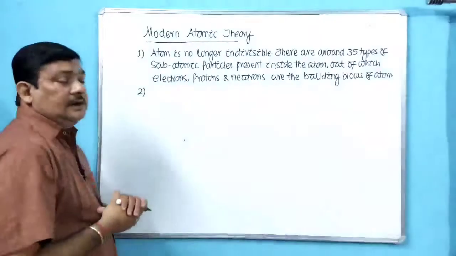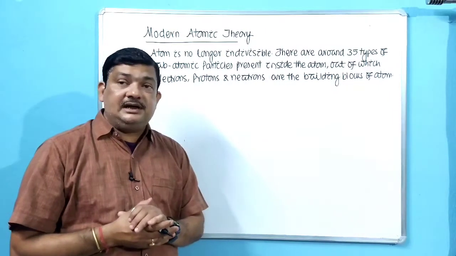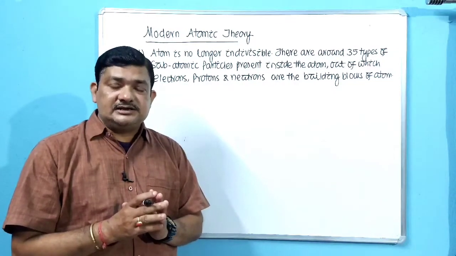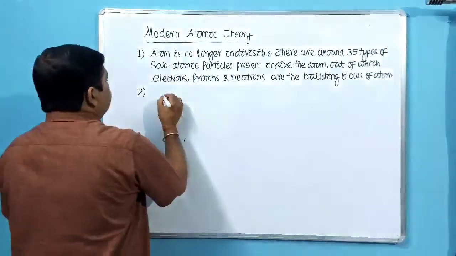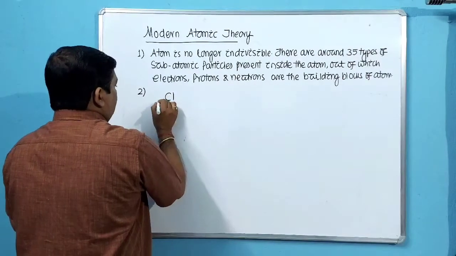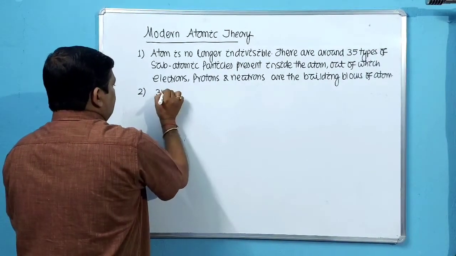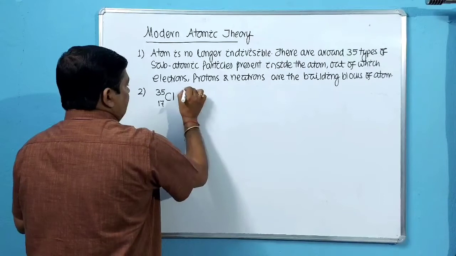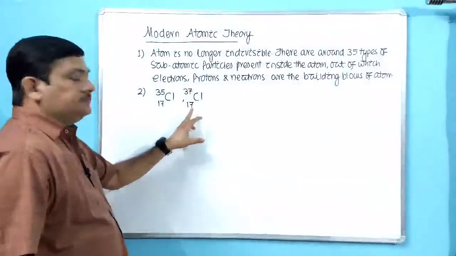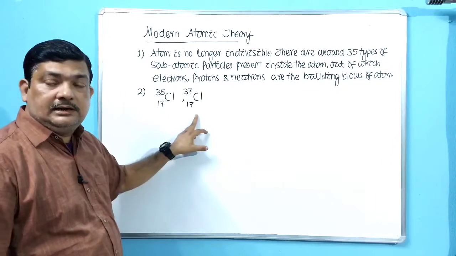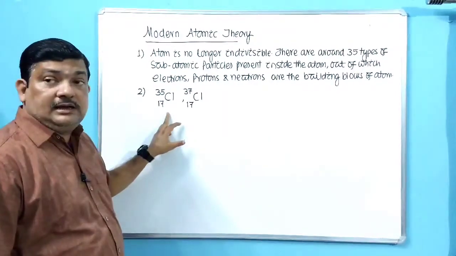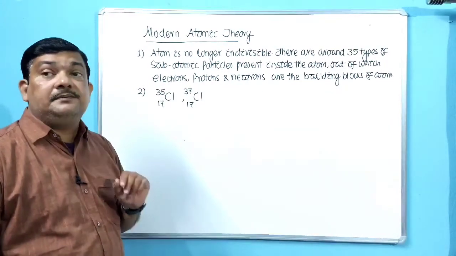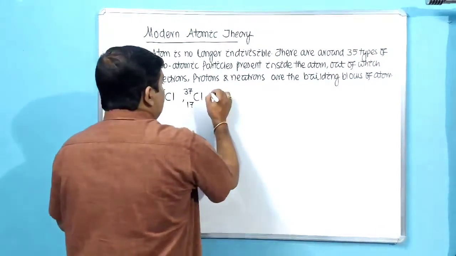Then what is the second point of Dalton's atomic theory? Atoms of same element will be similar in all respects. That means their every property has to be similar. Is it so? No. If we take the case of chlorine, we can write chlorine 35 and chlorine 37. They are the atoms of the same element. Do you see they have all properties similar? No. They have different property also. What is that? They may have different mass numbers.